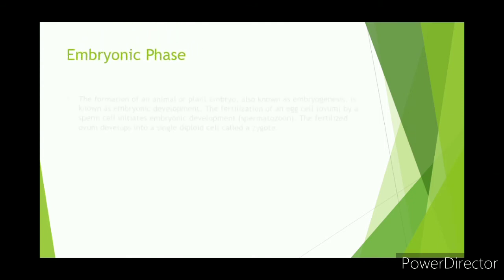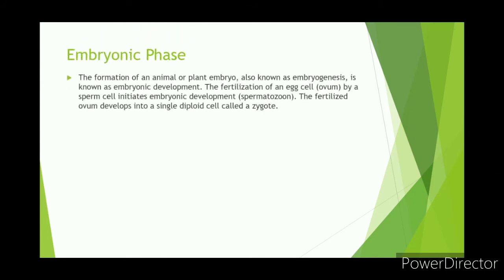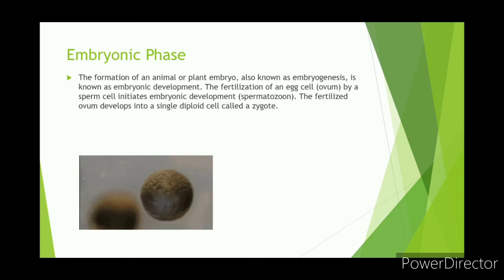Embryonic phase. The formation of an animal or plant embryo, also known as embryogenesis, is known as embryonic development. The fertilization of an egg cell or ovum by a sperm cell, or spermatozoon, initiates embryonic development. The fertilized ovum develops into a single diploid cell called a zygote.